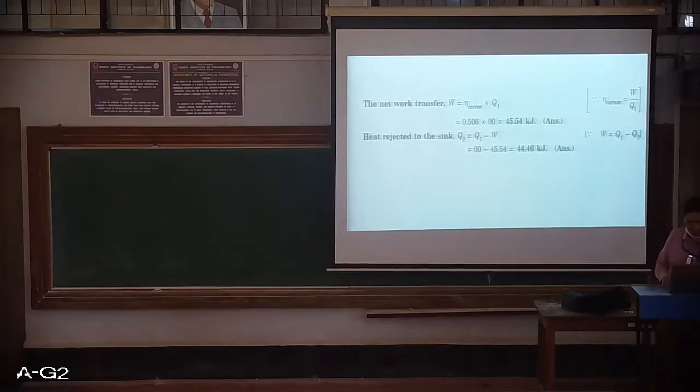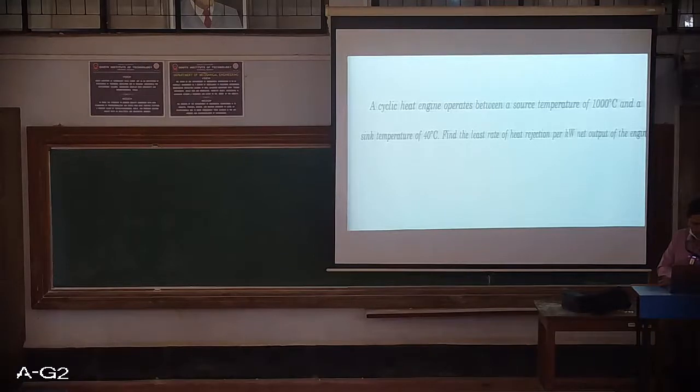By cross multiplying we will directly get it. So the heat rejected to the sink, that is Q2, is equal to Q1 minus W. If you try to recall, W is nothing but Q1 minus Q2, and hence since we know W and Q1 was already given, Q2 would be 44.46.